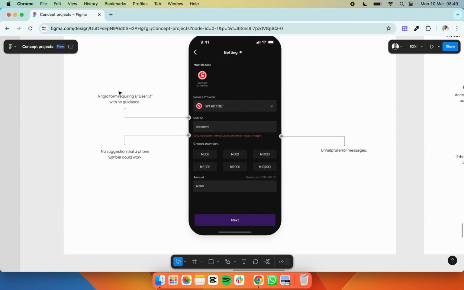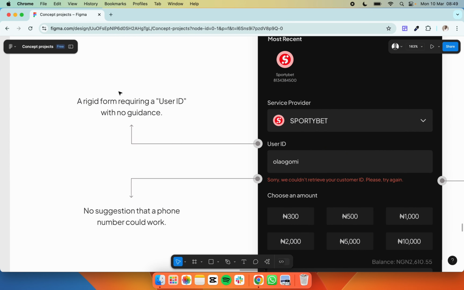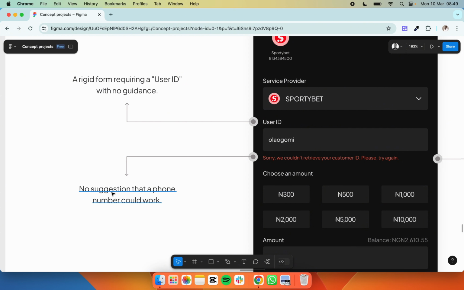So we have the user ID, where I have this Ola Ogomi, and the placeholder there is customer ID. You can confirm this. Currently we have a rigid form requiring a user ID with no guidance. Secondly, no suggestion that a phone number could work.